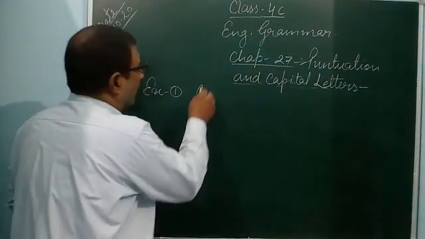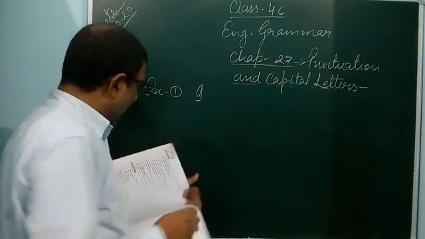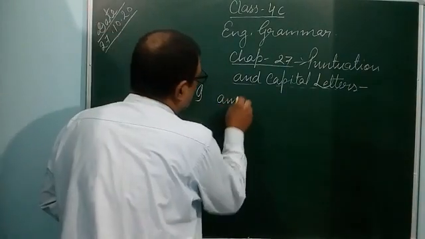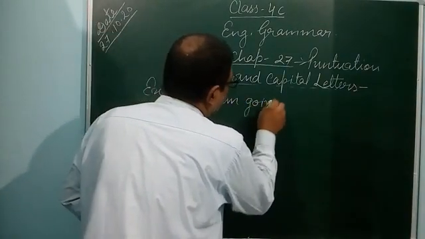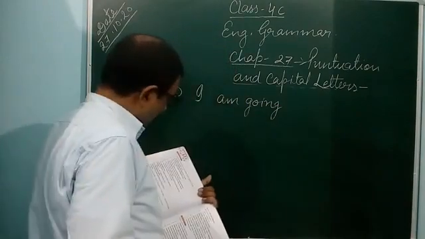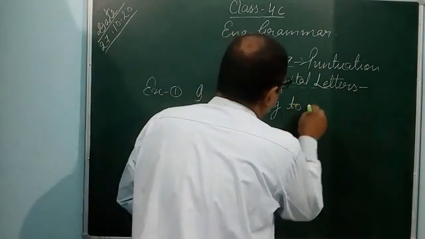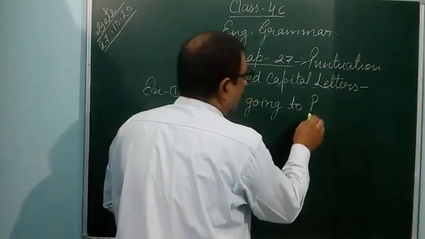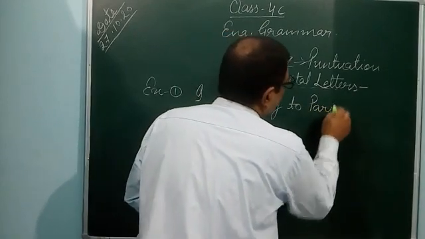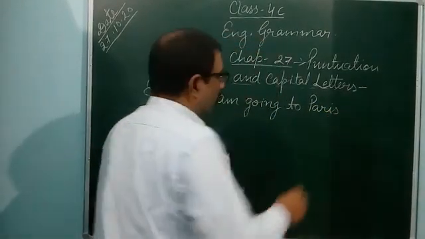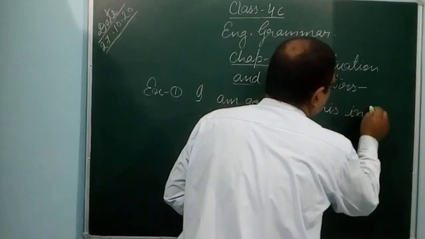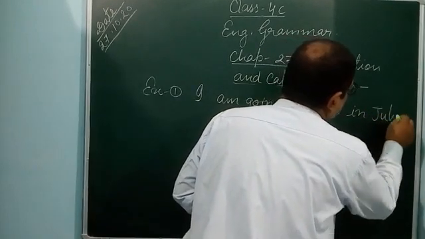So you write I with a capital letter, then I am going to Paris, P capital letter, because Paris is a proper noun, in July, J capital letter.